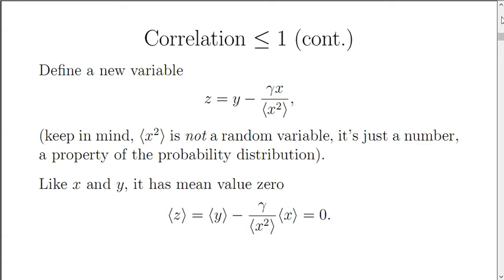Well, like x and y, z will have mean value 0. That's because the expected value of z is the expected value of y minus gamma divided by the expected value of x squared times the expected value of x. Well, the expected value of y is 0. The expected value of x is 0, so the expected value of z is also 0.